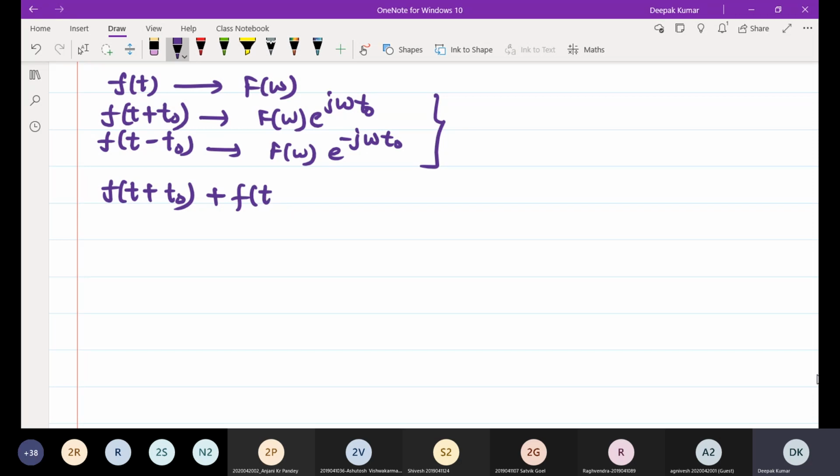When you take the sum, the Fourier transform will be F of omega times 2 cos omega t naught. So this type of result or concept you should keep in mind all the time, so that when a question comes according to this concept, you can solve it very easily.